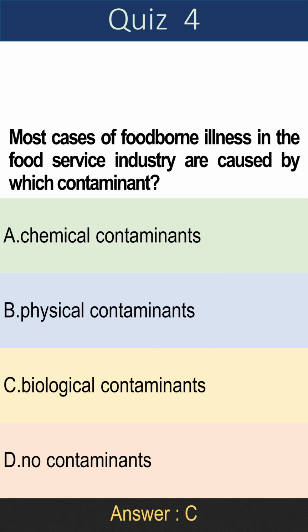Question 4. Most cases of foodborne illness in the food service industry are caused by which contaminant? A. Chemical contaminants, B. Physical contaminants, C. Biological contaminants, D. No contaminants. Answer is C. Biological contaminants.